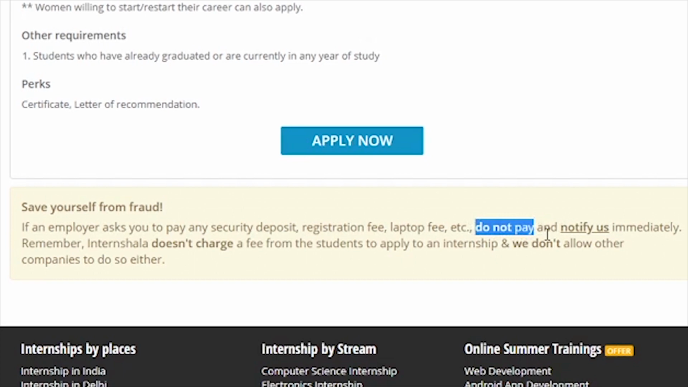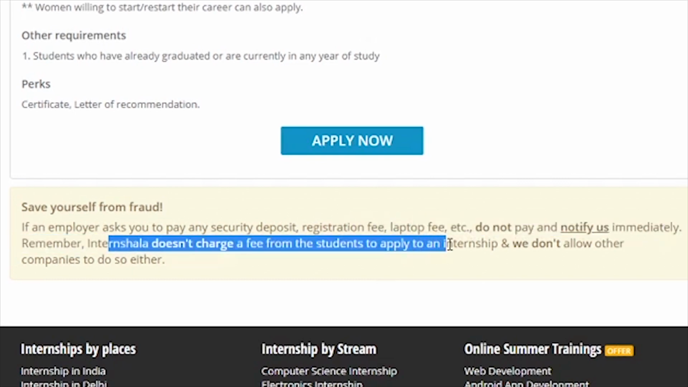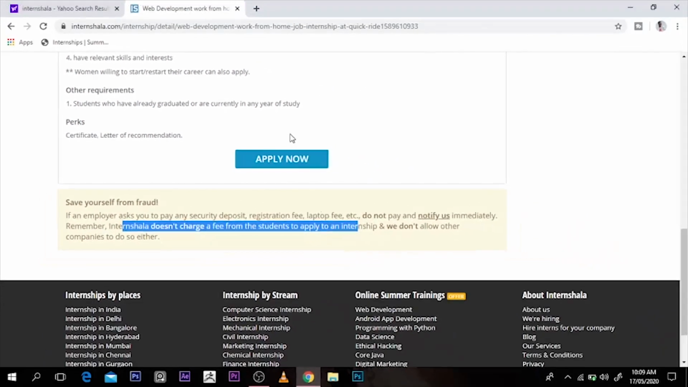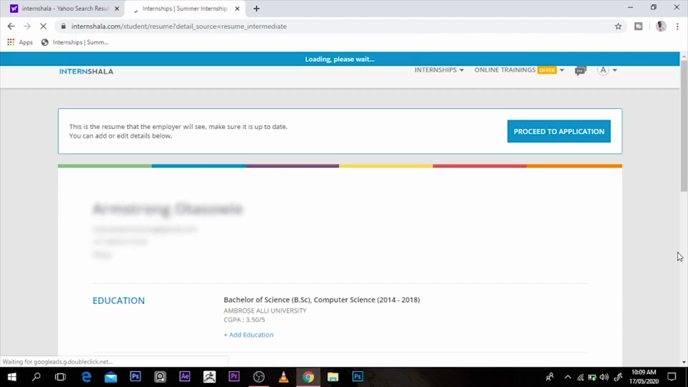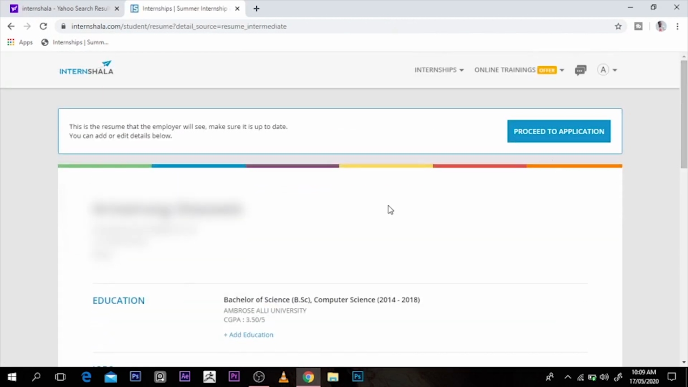And it says notify us immediately. It says remember, Internshala does not charge any fee for students to apply for an internship, and we do not allow any companies to do so. So you can just apply now, and this is my information already created before now, so you can just proceed to application. You can just sign up and have your information.